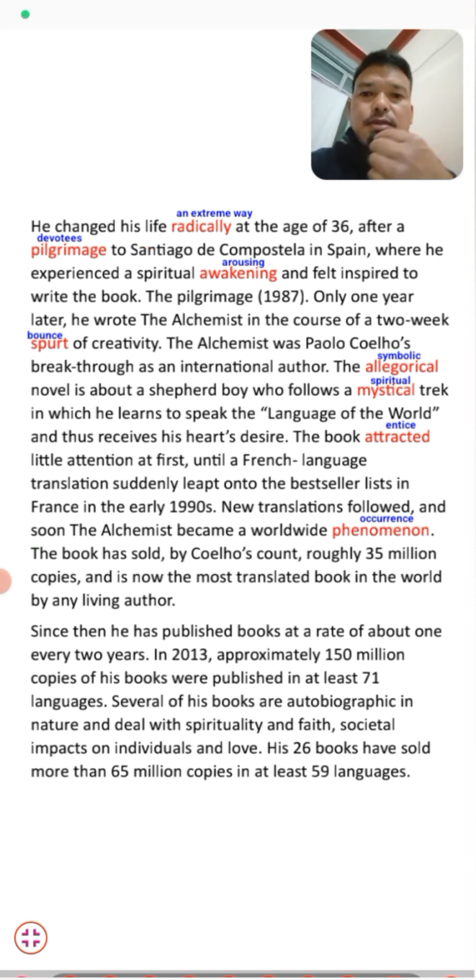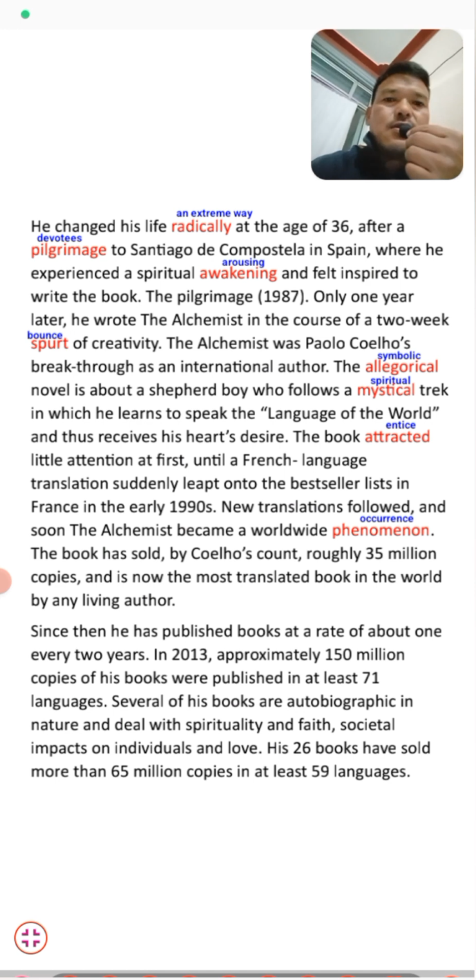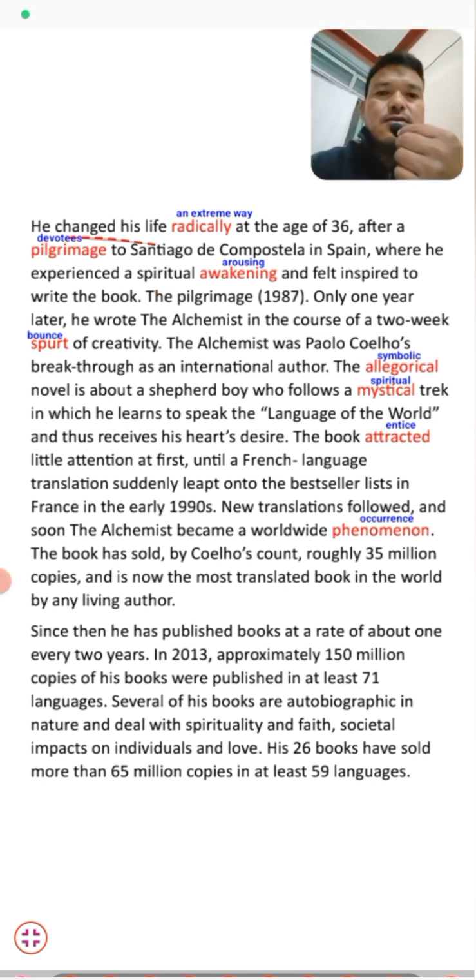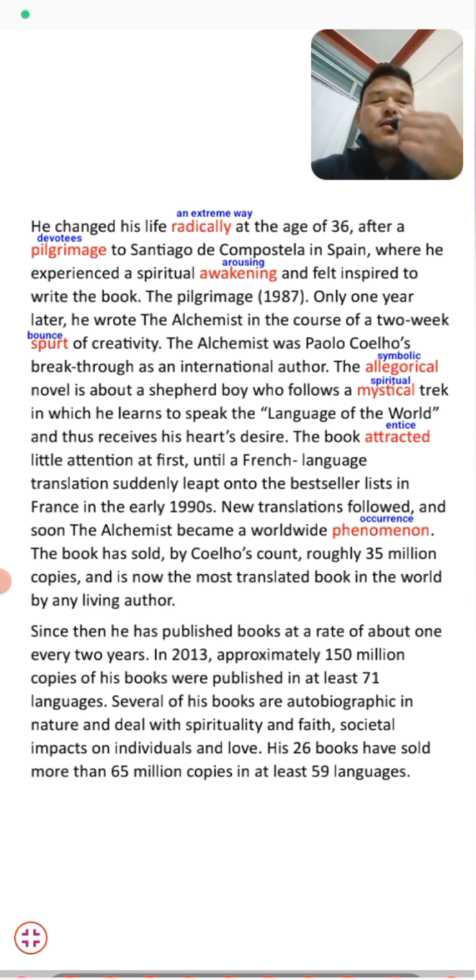Third paragraph, students. He changed his life radically at the age of 36 after a pilgrimage to Santiago de Compostela in Spain, where he experienced a spiritual awakening and felt inspired to write a book. Students, what happened? There came a drastic change in his life when he was 36 years old. And what was that change, students? When he had a religious journey. Radically means in an extreme way.